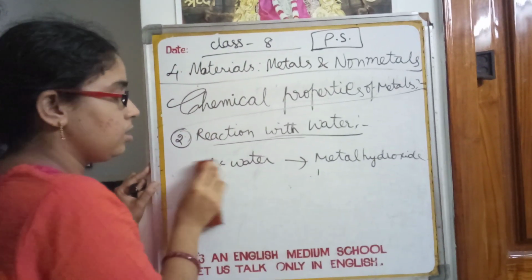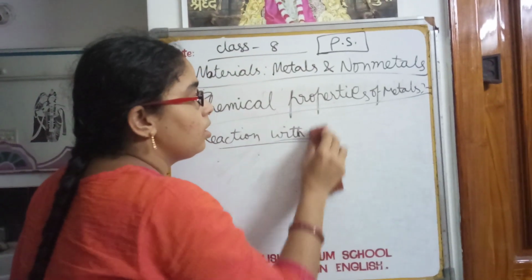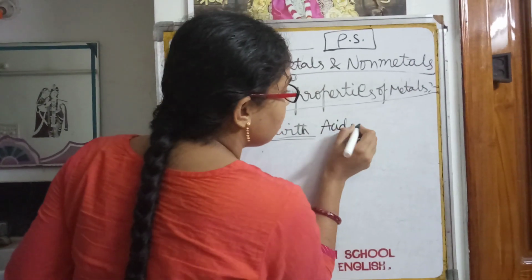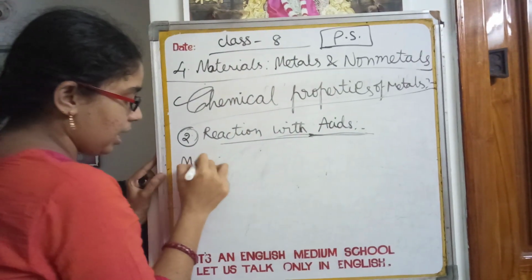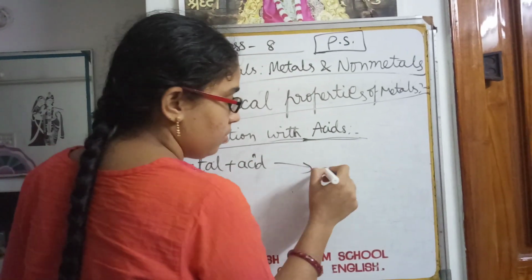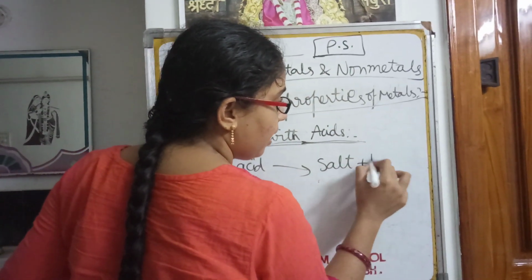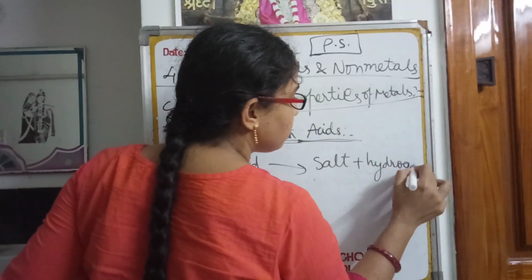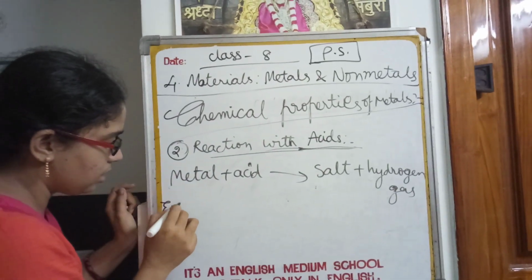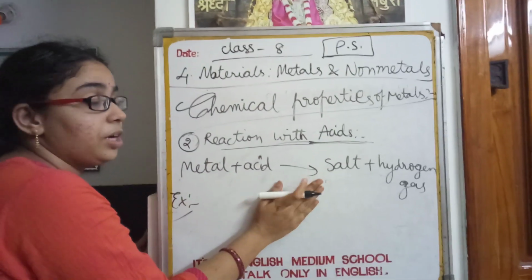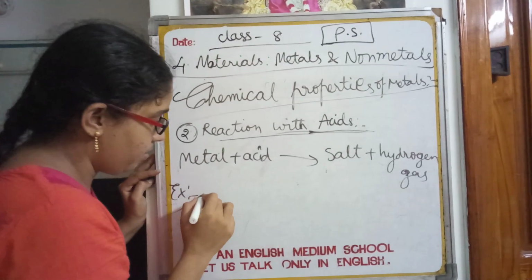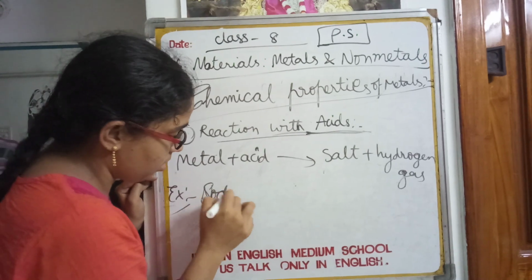Next, reaction of metal with acids. Metals react with acids to form salt and hydrogen gas. Here I am giving the example for that. This reaction is generally said to be a neutralization reaction. In your previous class you have learnt. For suppose, sodium I am taking.